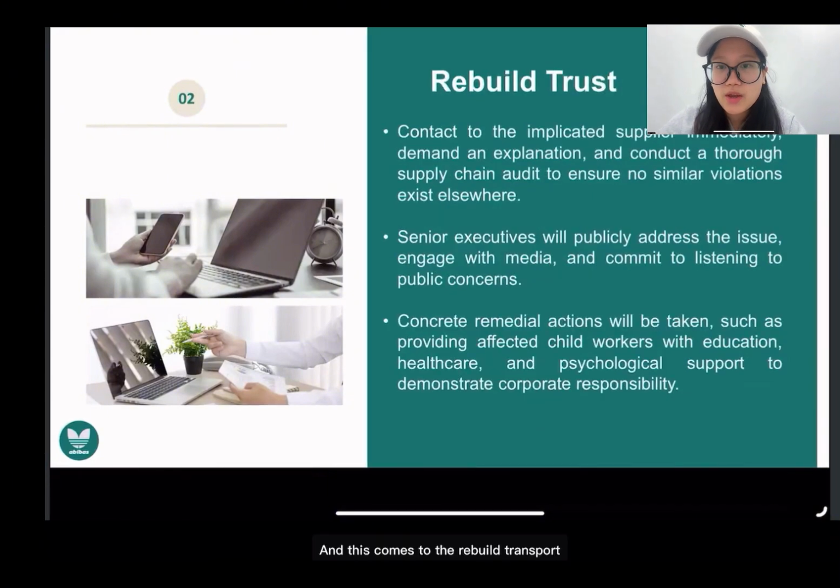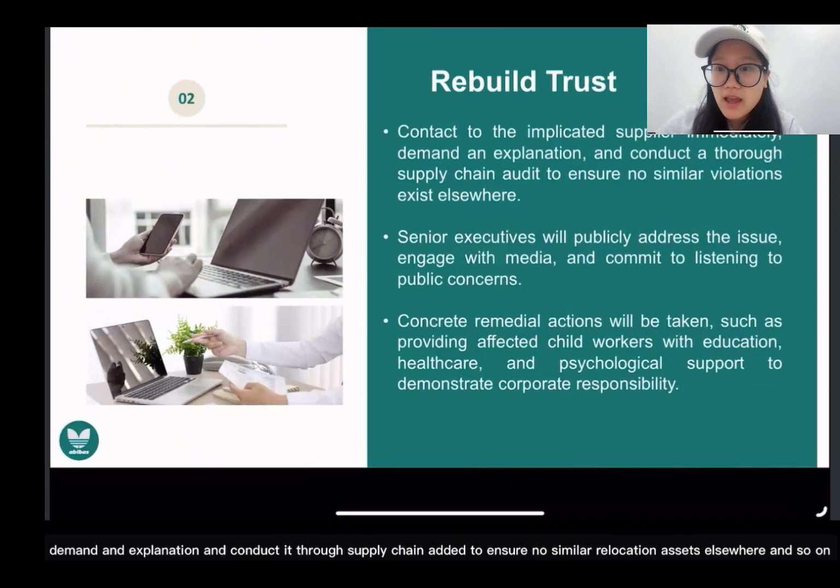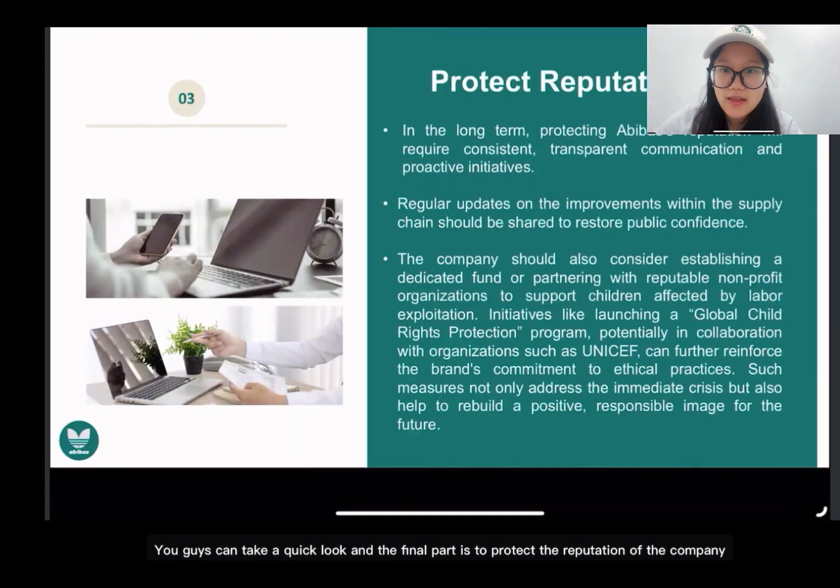And this comes to the rebuild trust part. It includes contacting the implicated supplier immediately, demanding an explanation, and conducting a thorough supply chain audit to ensure no similar violation exists elsewhere, and so on. You can take a quick look. And the final part is to protect the reputation of the company.